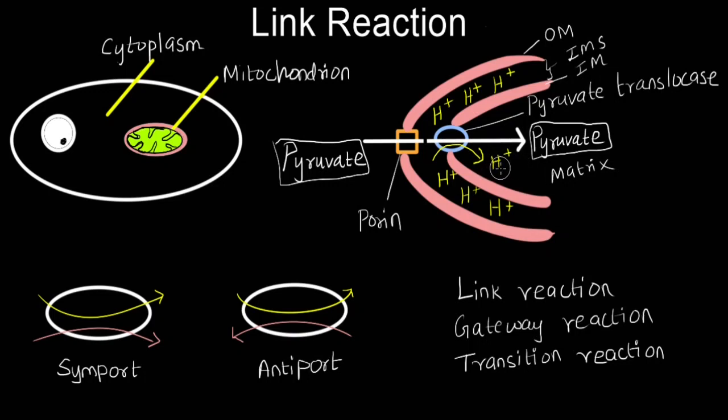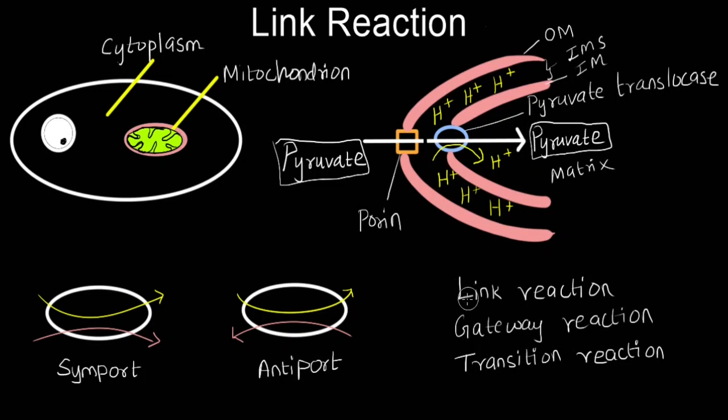and into the matrix. For this transport, two things are needed. One is proton and the other one is energy, because this is an active transport. Protons are available from the intermembrane space because they are concentrated by electron transport chain. And energy is obtained from the proton motive force that is developed because of this proton gradient. So, during pyruvate transportation, one proton enters, and this energy that is obtained from this proton transport provides energy for transport of pyruvate. After entering into the matrix, pyruvate enters into the link reaction.